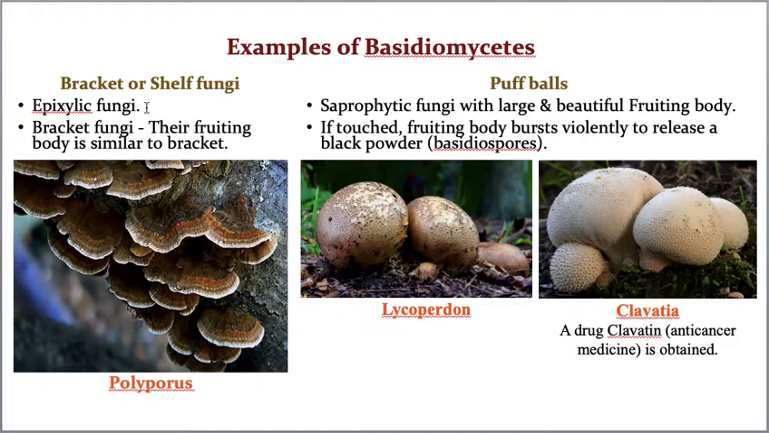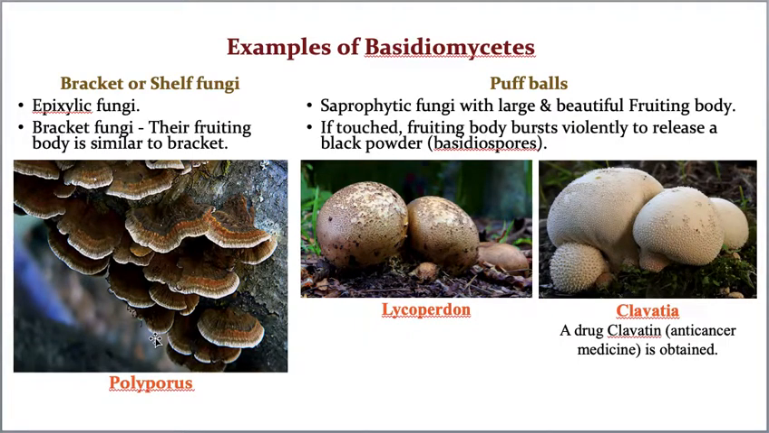I think you understood what bracket or shelf fungi are. And the best example is Polyporus. This is a fungus you very commonly see when you go out. You can see some trees, especially at their base region, consisting of this fungus. I think 95% of the students watching this must have seen this Polyporus fungi, because it is very commonly seen on trees.